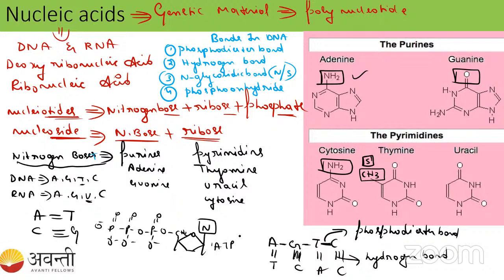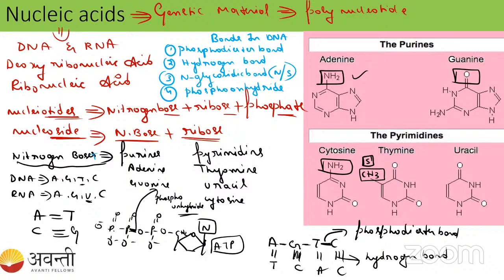Okay, if you take the ATP structure, there is a triphosphate, right? Three phosphates are there: one phosphate, two phosphate, three phosphate. The bond between these phosphate groups we will call the phosphoanhydride bond. Okay, student?